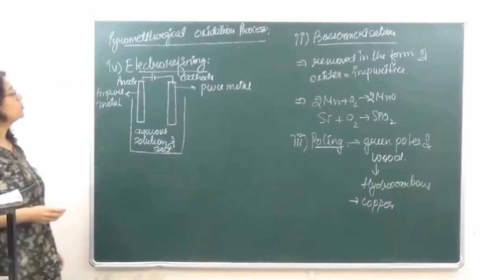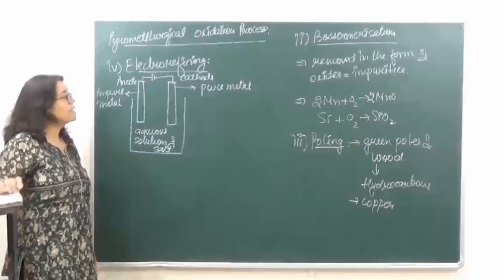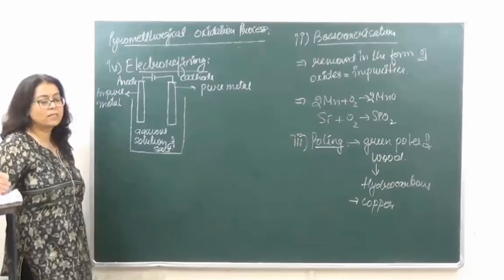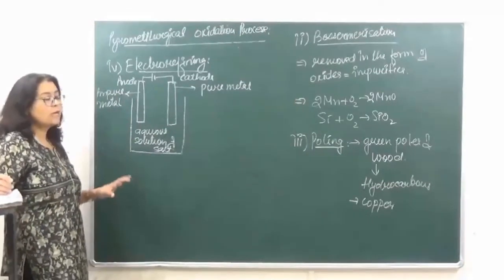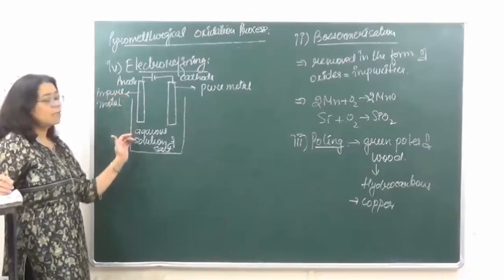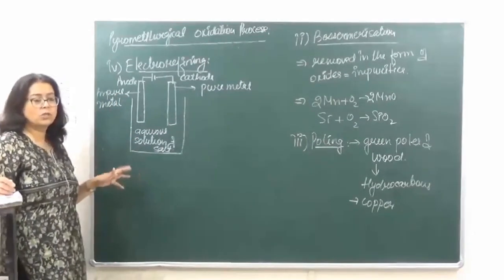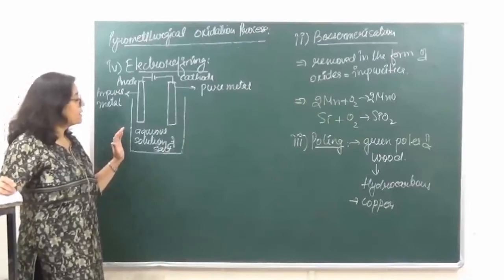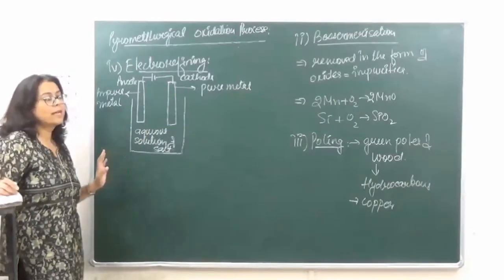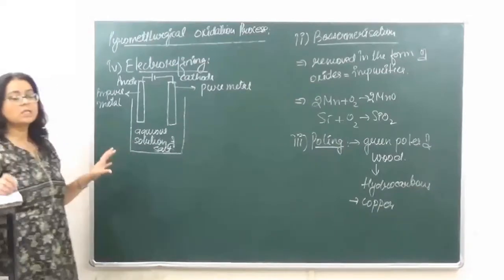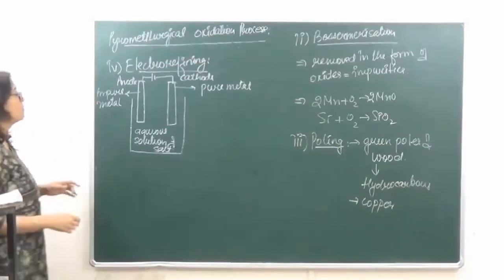So what is going to happen over here is, we know that metal ions get attracted towards the cathode because it is negatively charged. So over here, as soon as current is passed, the anode is going to lose the metal, and that metal is going to gain electrons and go and deposit at the cathode. So this is the principle which is being used in electro-refining.